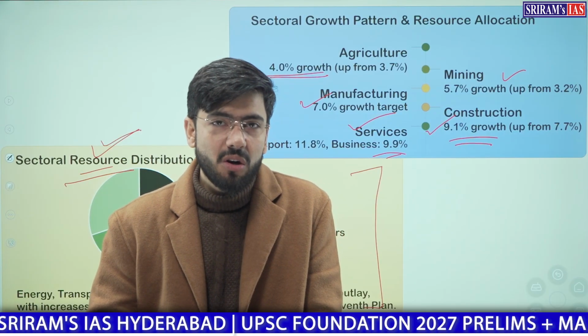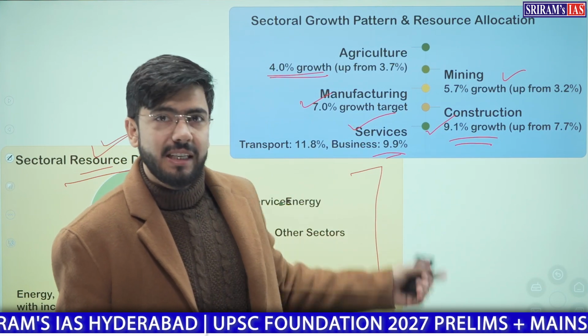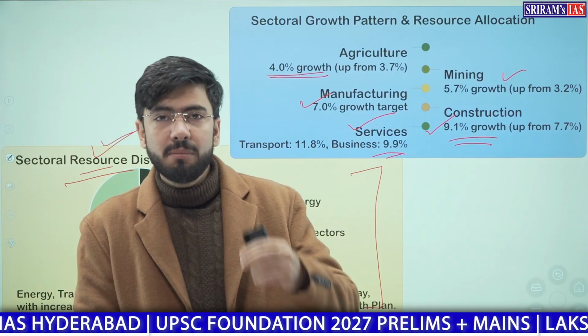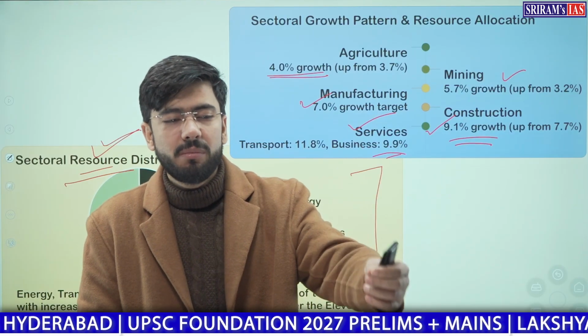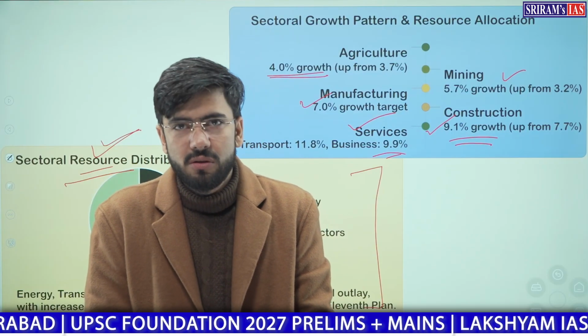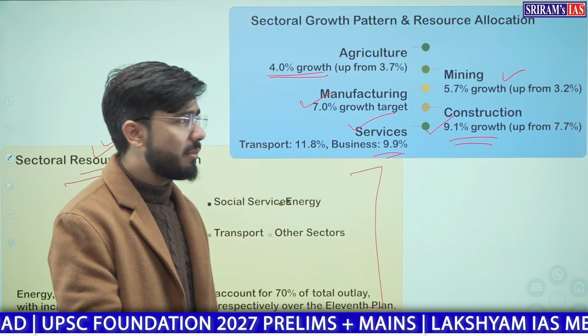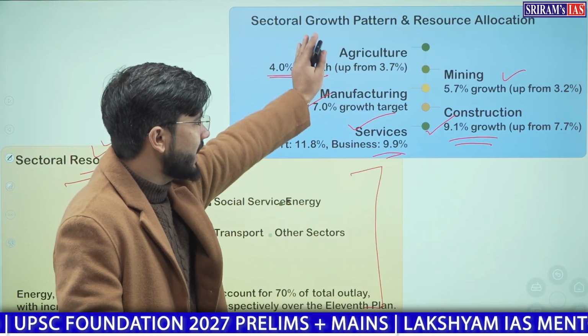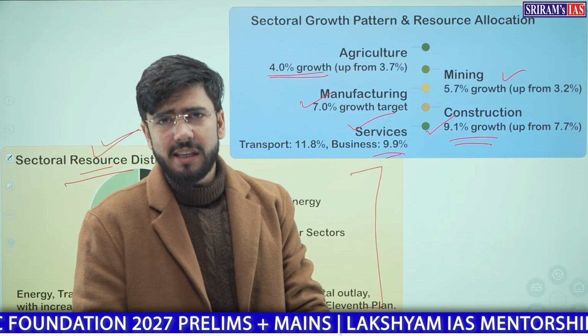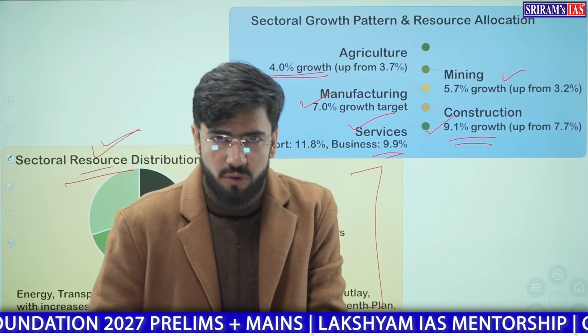If this was set in the policy documents itself, similar data parameters will be there in the upcoming documents also, even in the economic survey. So you should look for these numbers: agriculture, mining, manufacturing, construction, services, these are the major sectors of Indian economy where we should focus.